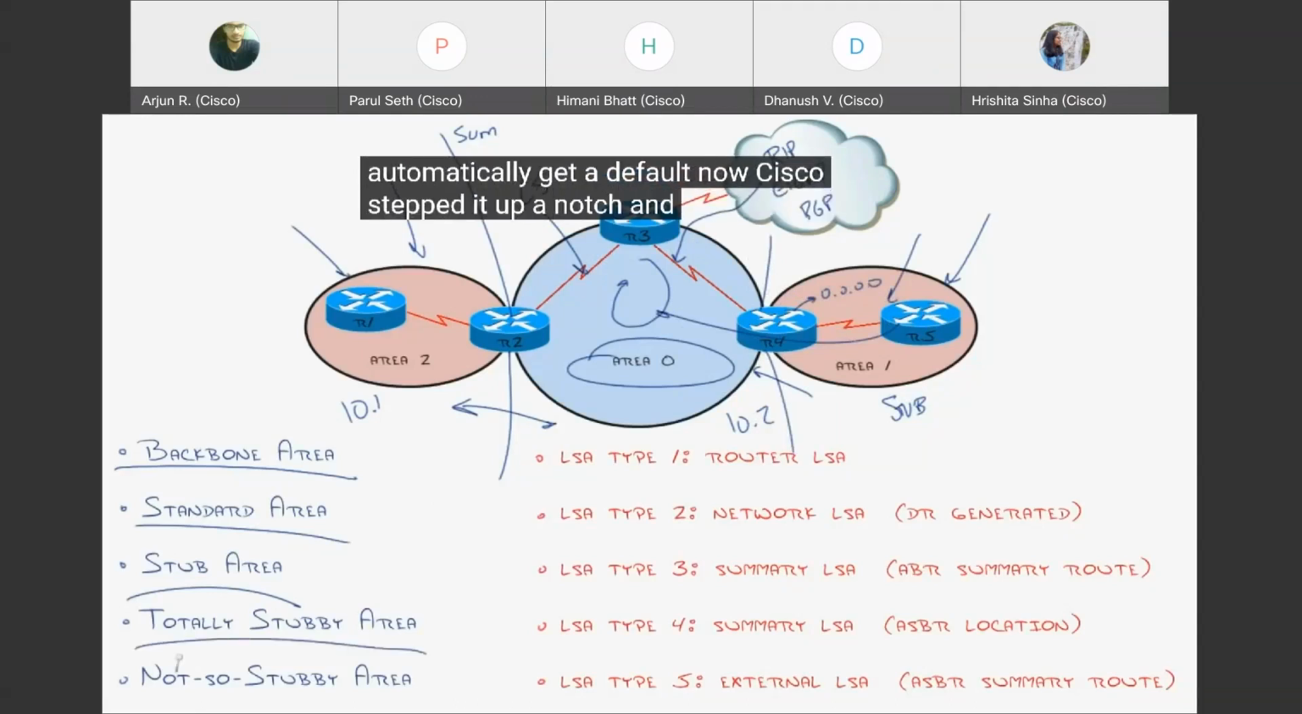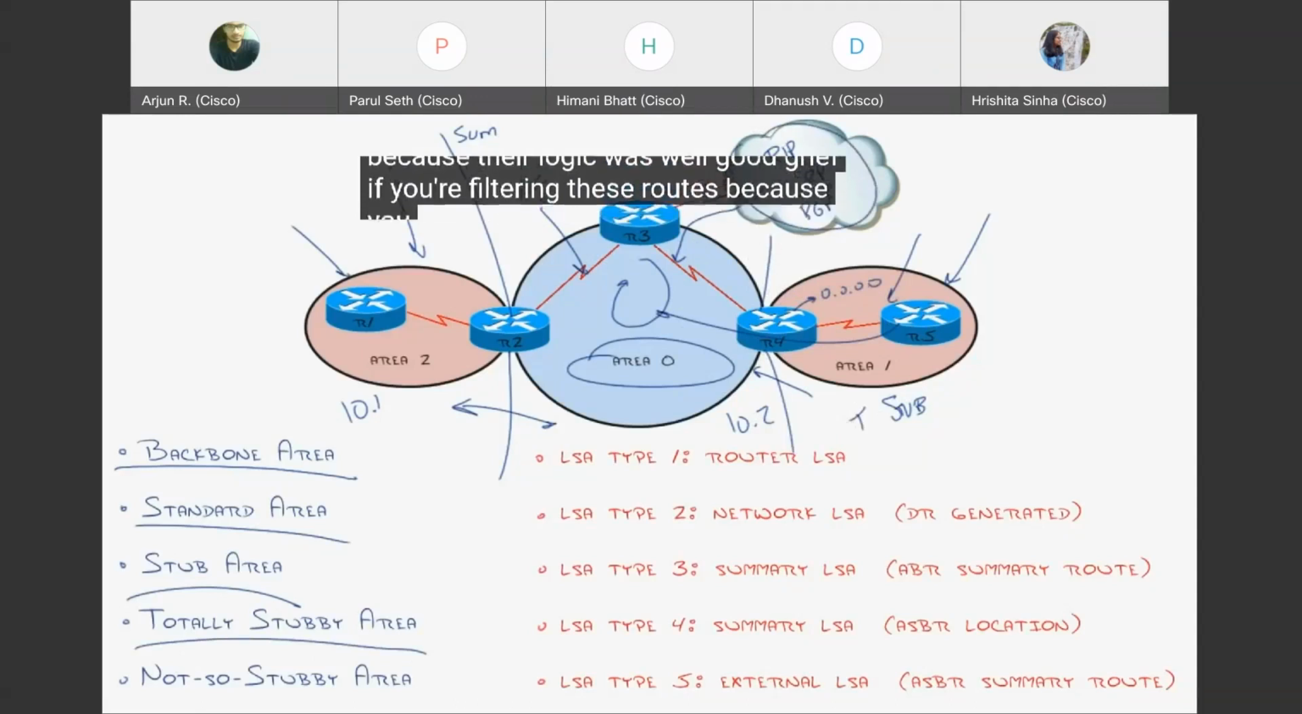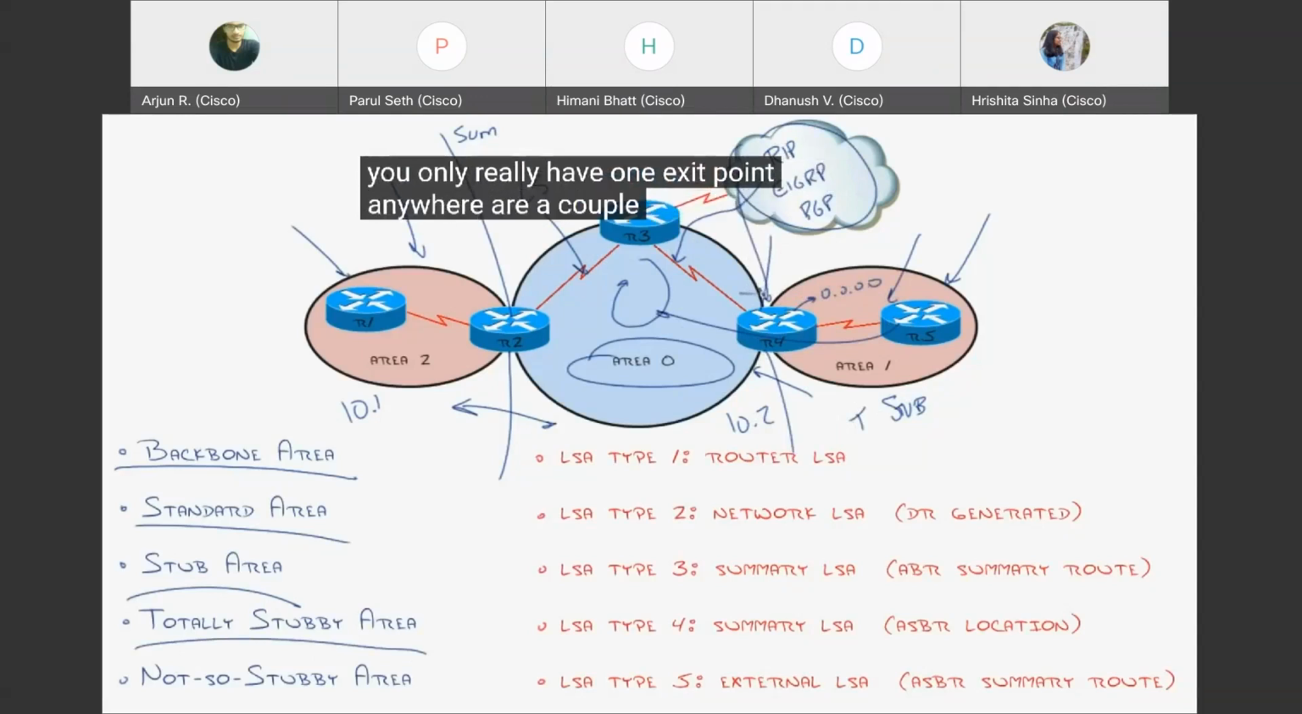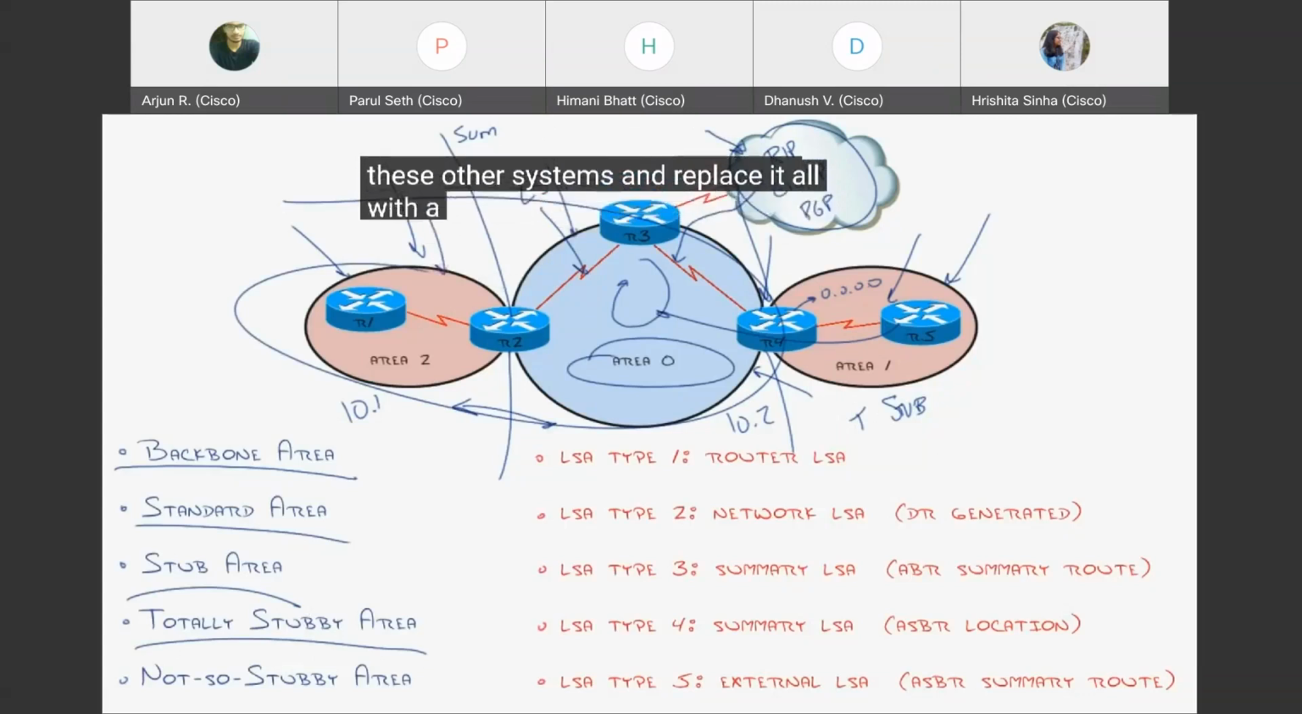Now Cisco stepped it up a notch and said, we're going to create a totally stubby area, because their logic was, well, good grief, if you're filtering these routes because you only really have one exit point or a couple exit points, smaller system, why not go all the way and lop it all off? So a totally stubby area says, I'm going to filter the external routes and the routes from these other systems and replace it all with a default route, which makes the routing table inside of that area really efficient.